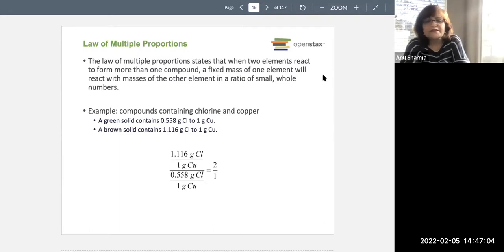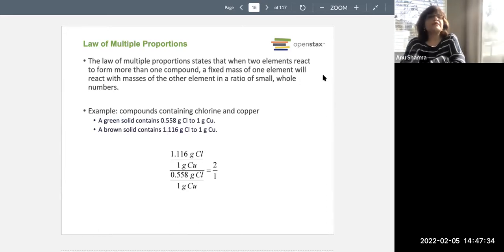Copper extends its capabilities and copper can combine with 2 atoms of chlorine. So here, this gives a totally different substance, and that substance is a brown solid, and the name is copper 2 chloride or cupric chloride. So in this case, we see 2 atoms of chlorine bonded to 1 atom of copper. So the mass ratios are 1 gram of copper contains 1.116 grams of chlorine.